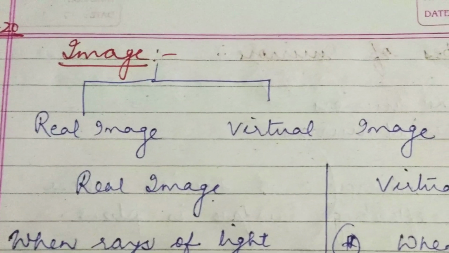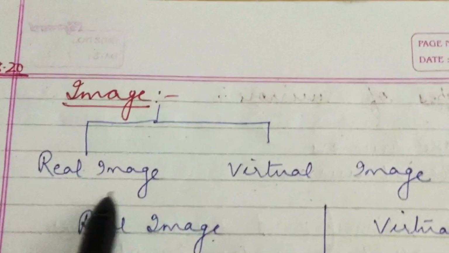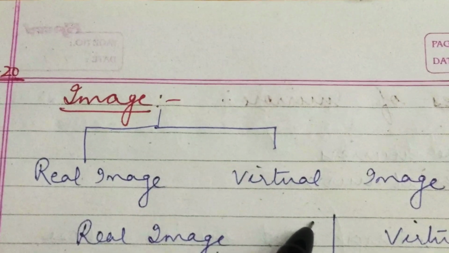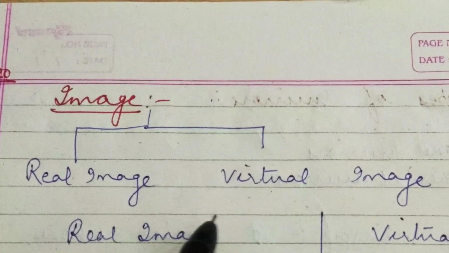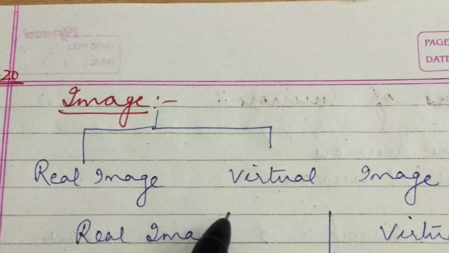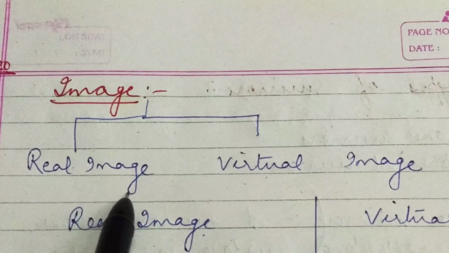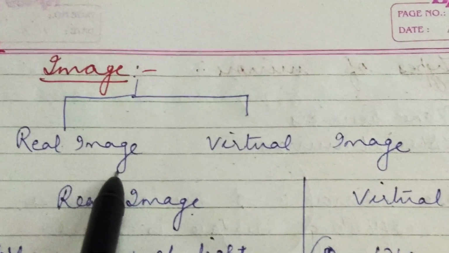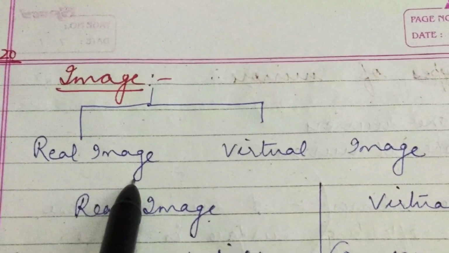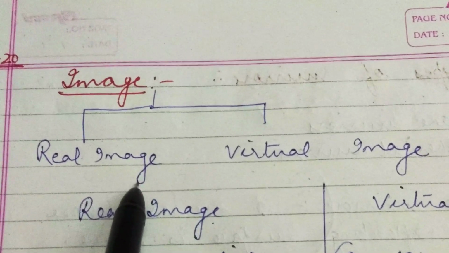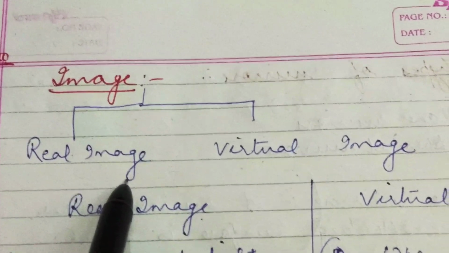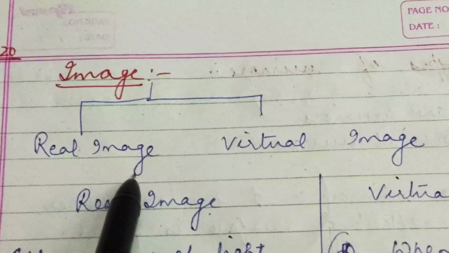So images are of two types, real image and virtual image. Then what is the difference between the two? When a beam of light from an object actually meets at a point after reflection, then the image of the object formed at that point is known as real image.